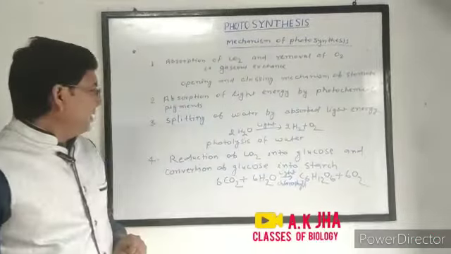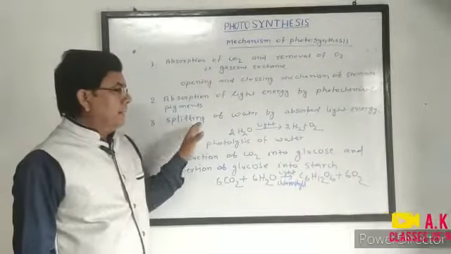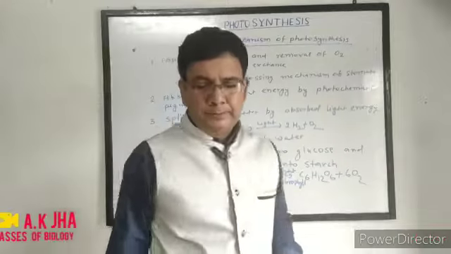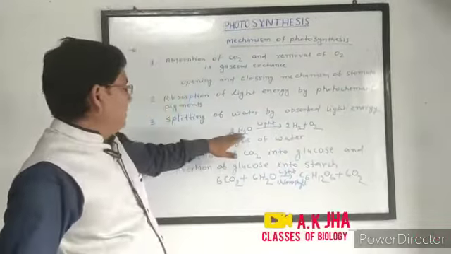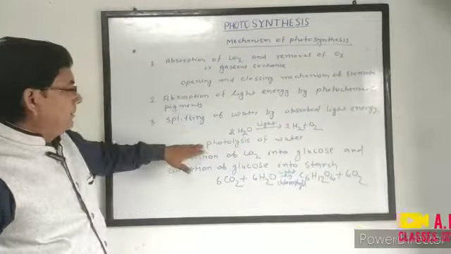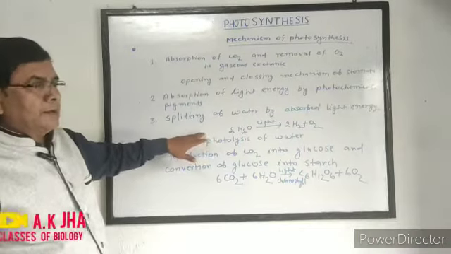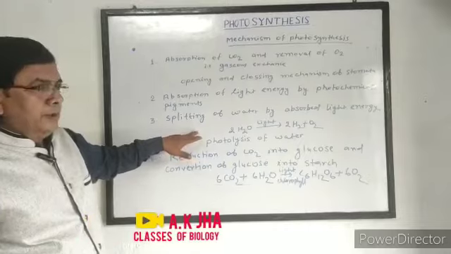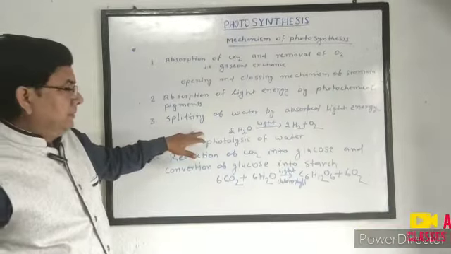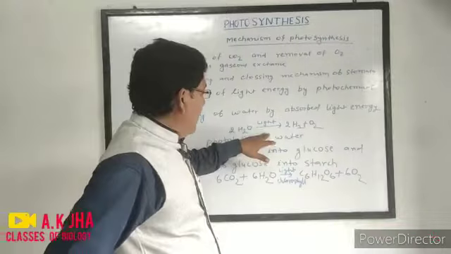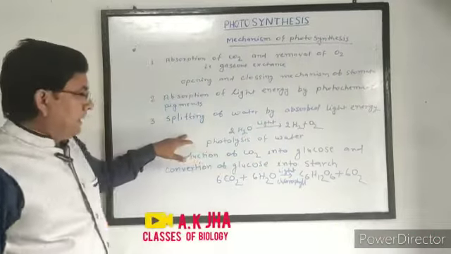The next step is splitting of water by absorbed light energy. The water absorbed from the roots reaches up to the leaf through the xylem vessels, which is called transport of water and minerals, that is, ascent of sap.